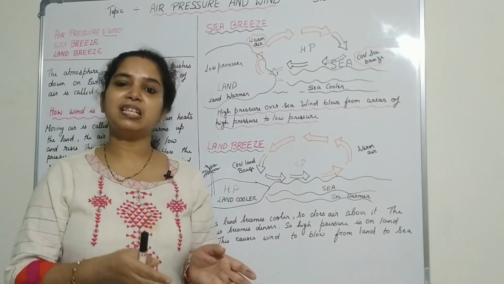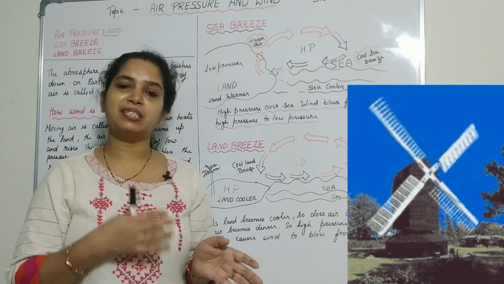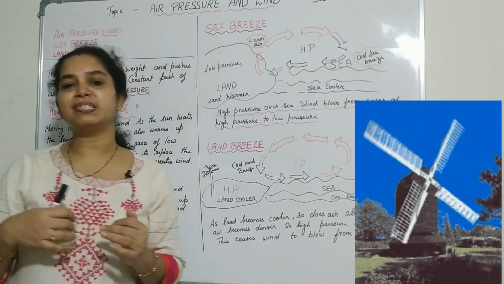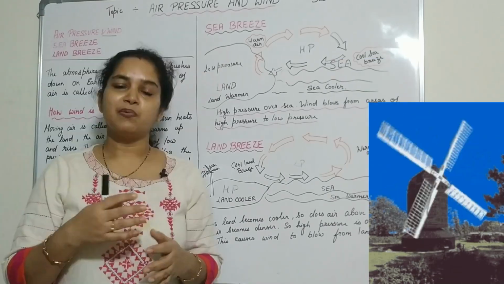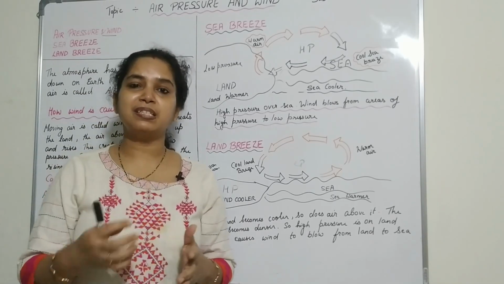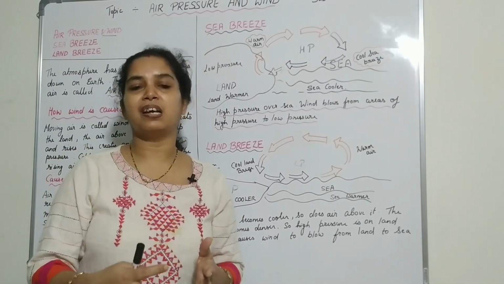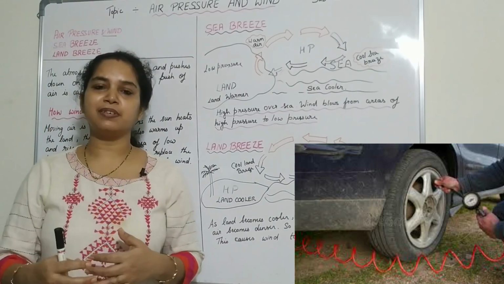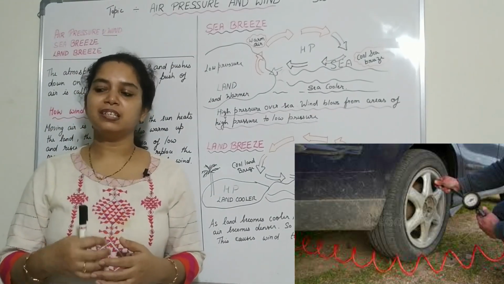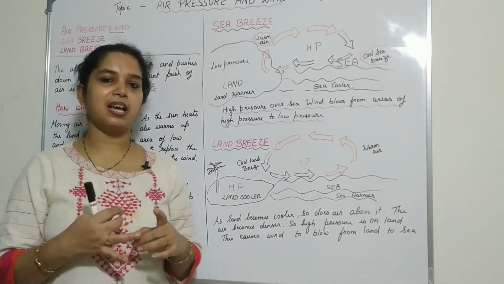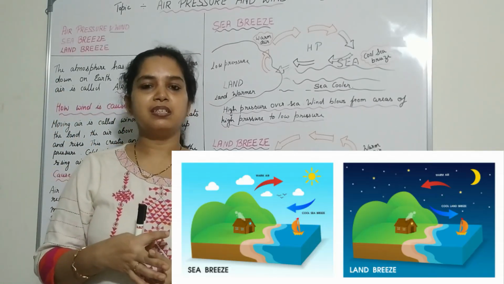It can also be seen in the windmill that the air pressure is there. Air pressure also makes the object move. This can be seen with the windmill. One more property is that the air can be compressed. You can compress the air and fill it inside the tire which you use in the vehicles. So the air can be compressed and filled inside the tire. So there are three properties of air. Air occupies space, air has weight, and air exerts pressure.